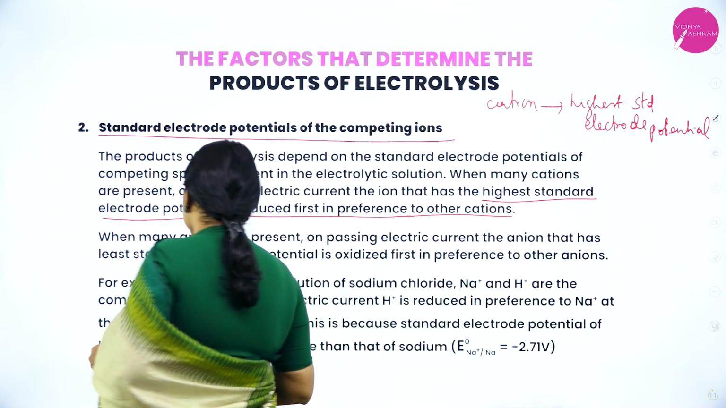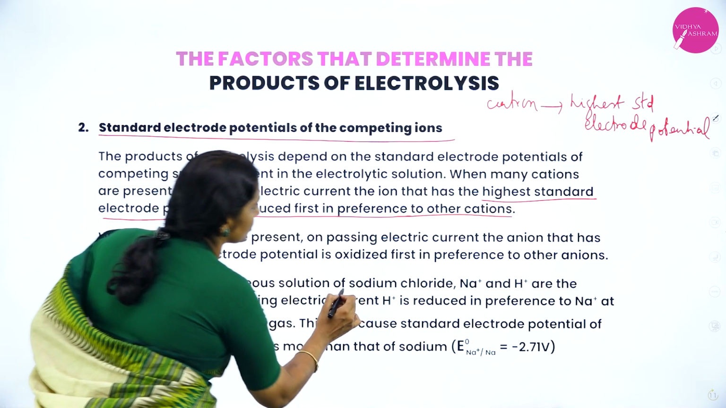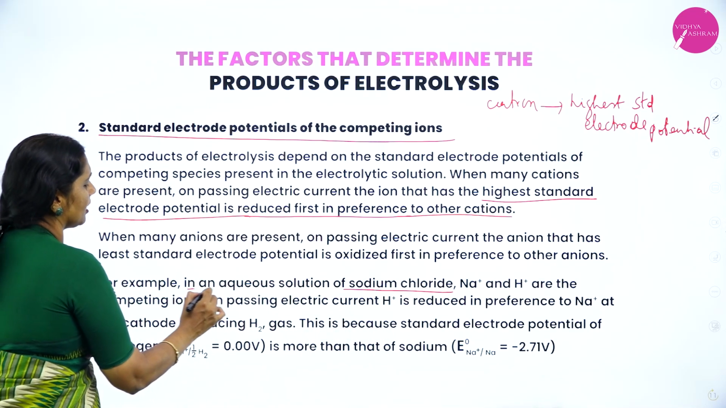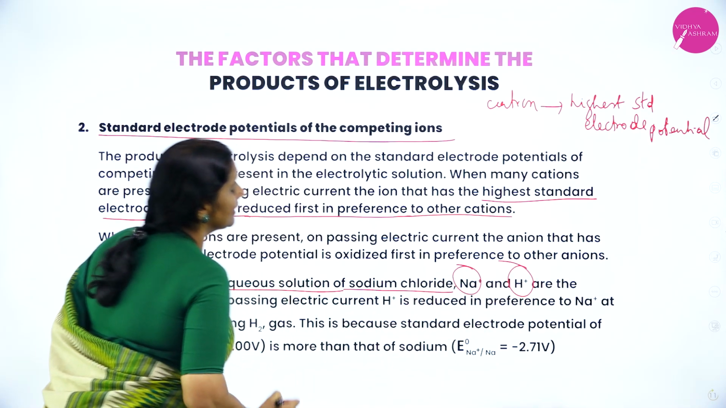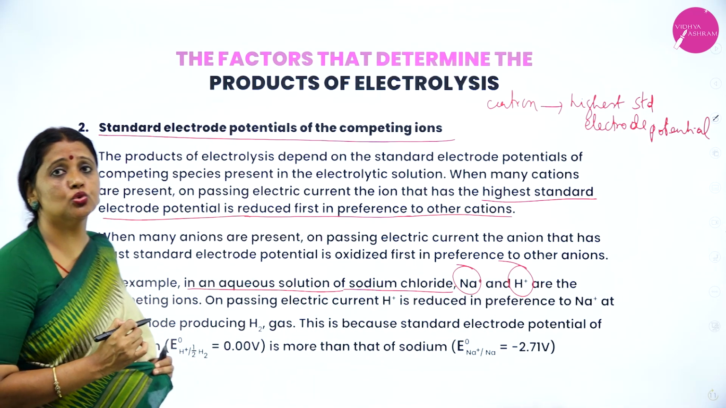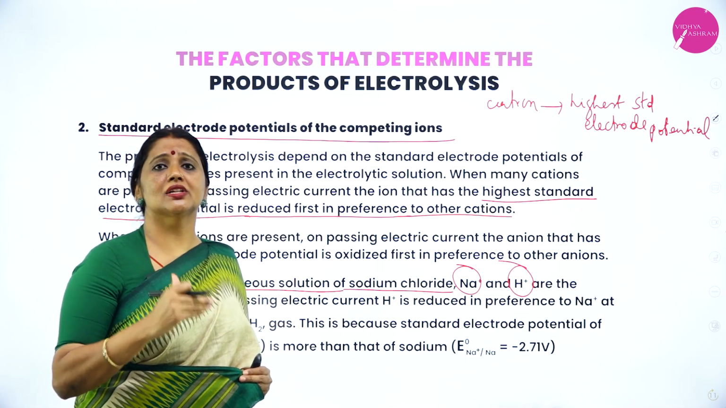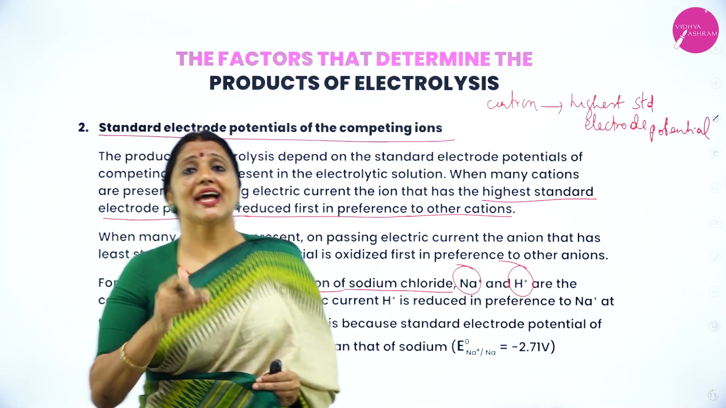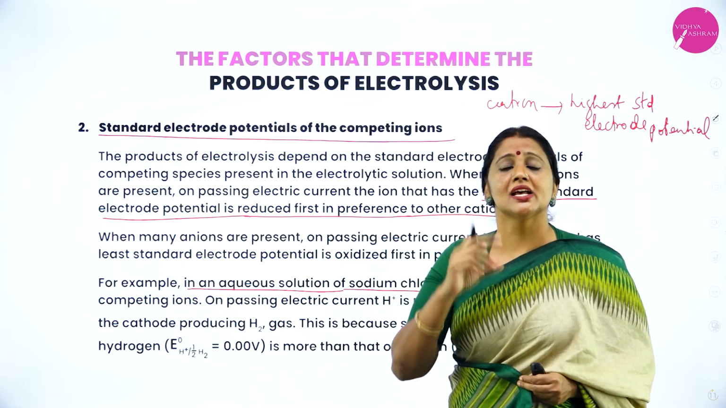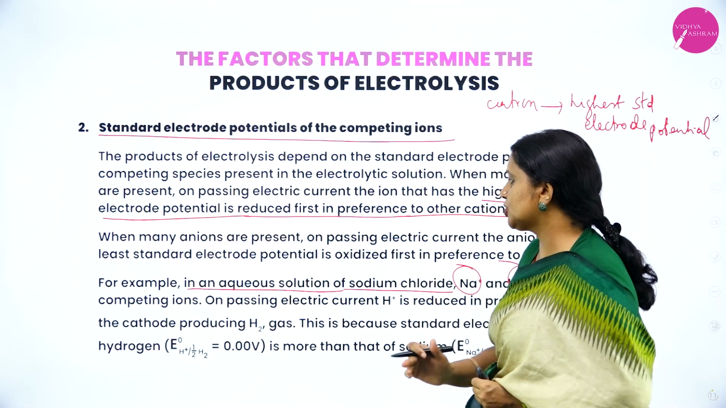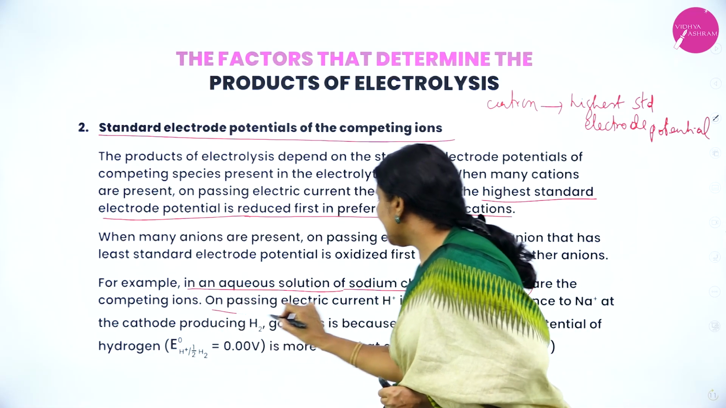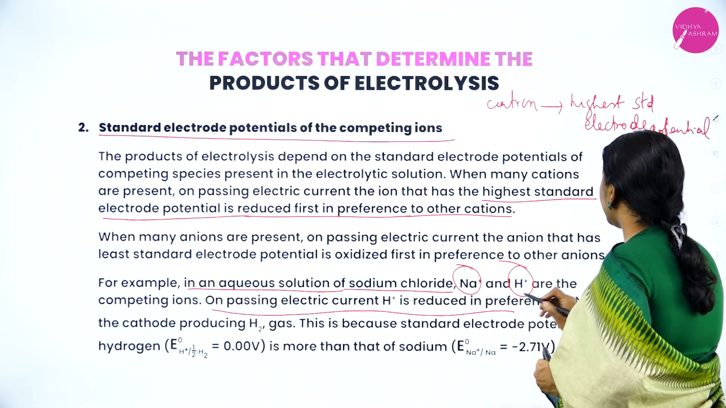Here I am giving an example. I am taking an aqueous solution of sodium chloride. There is a formation of two cations, Na plus and H plus. What are the two cations formed when you electrolyze aqueous sodium chloride? One is Na plus, another one is H plus. On passing electric current, H plus is reduced first.